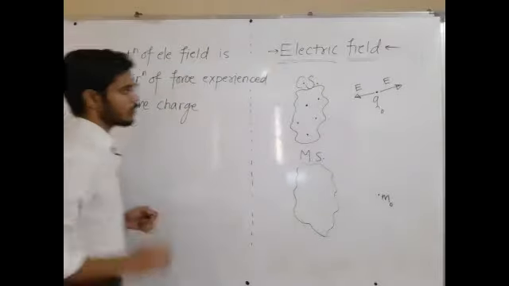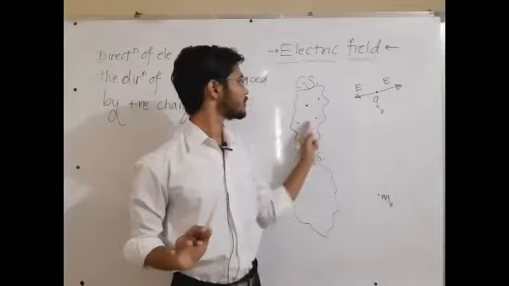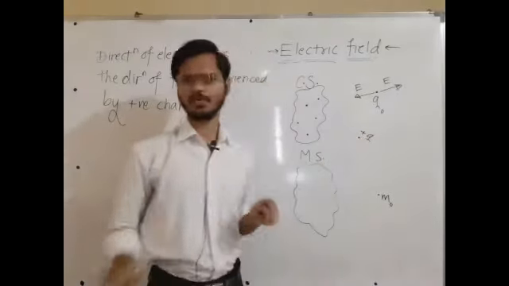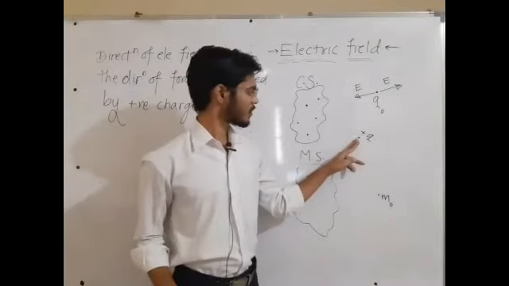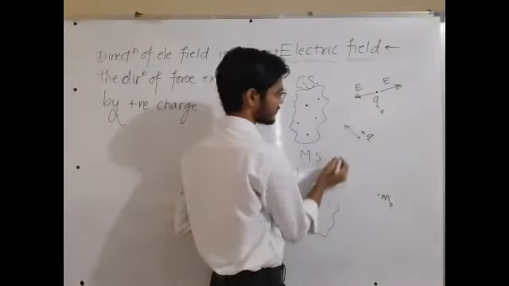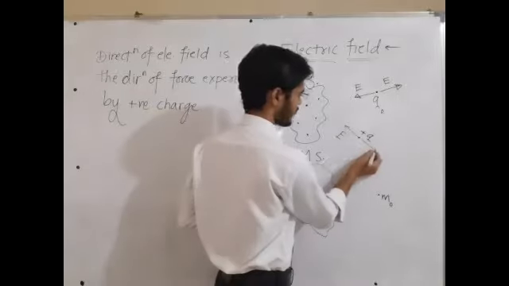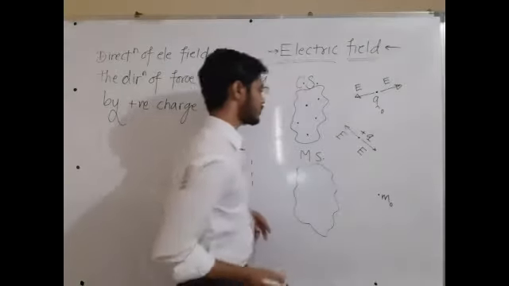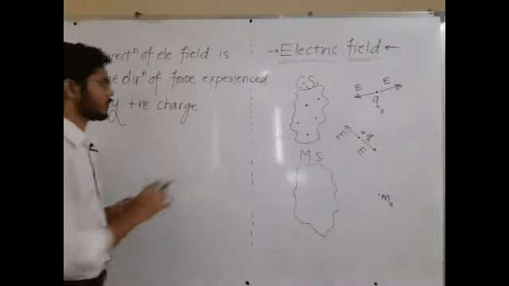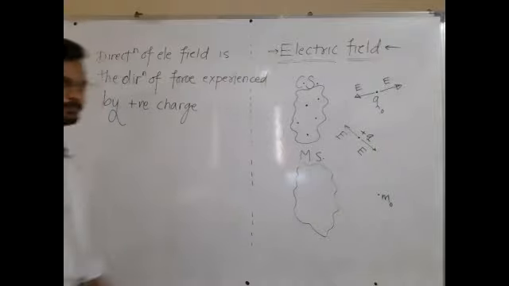Very simple thing. Okay, let's say I want to find out direction of electric field of this system at this point. I will put one positive charge here. Let it be of any magnitude. I just want to check whether this positive charge gets attracted or repelled by the system. If it gets attracted like this, then the direction of electric field is this. If it gets repelled, direction of electric field will be like this. Okay, sir. So it means that direction of electric field is the direction of force experienced by the positive charge. This fact you should never ever forget. Okay, sir, we will not forget it.